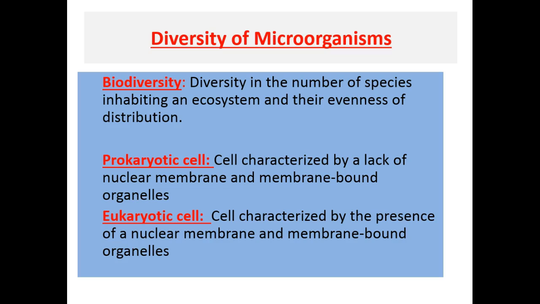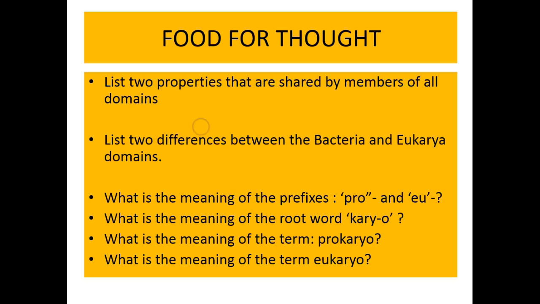You should now be able to define biodiversity, prokaryotic cell, and eukaryotic cell. You should be able to list two characteristics or properties that are shared by members of all domains.